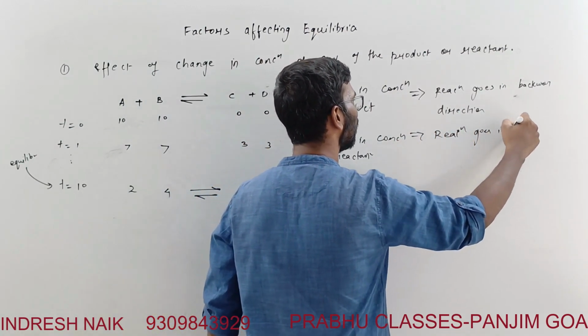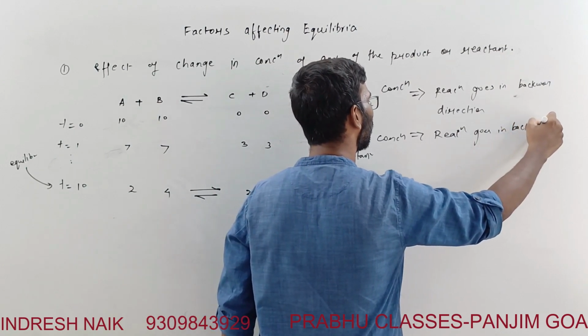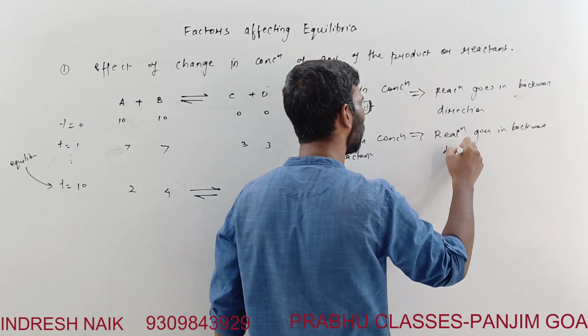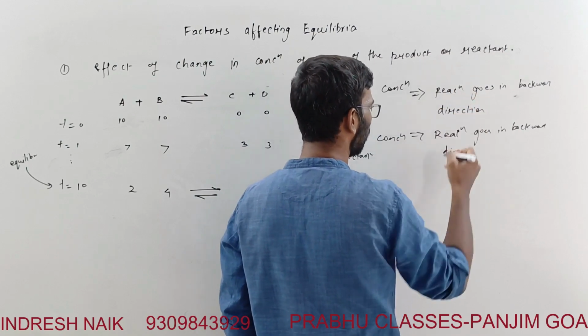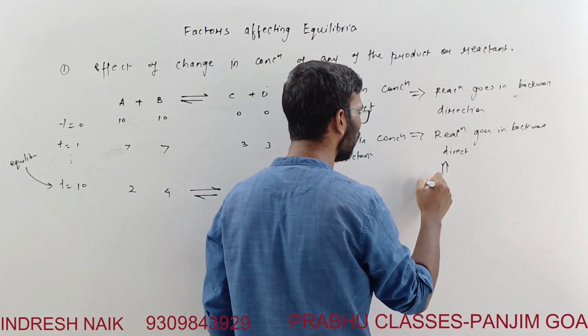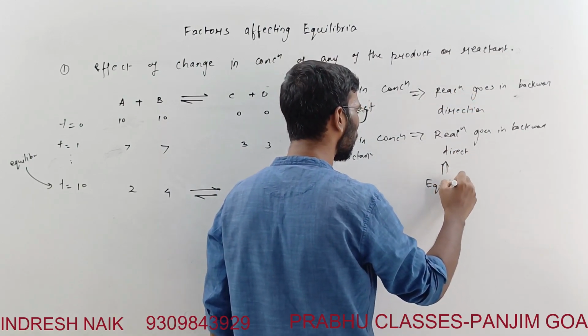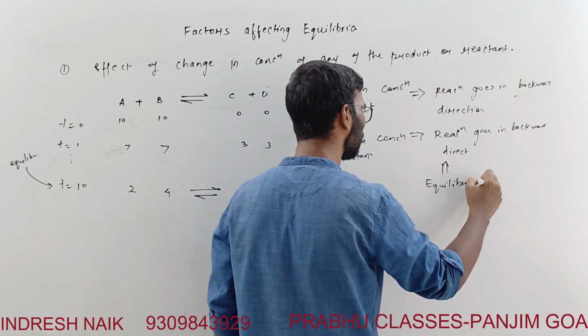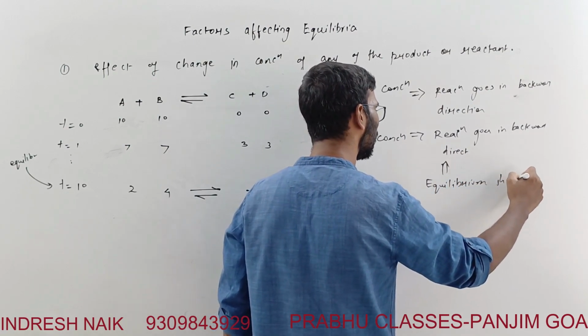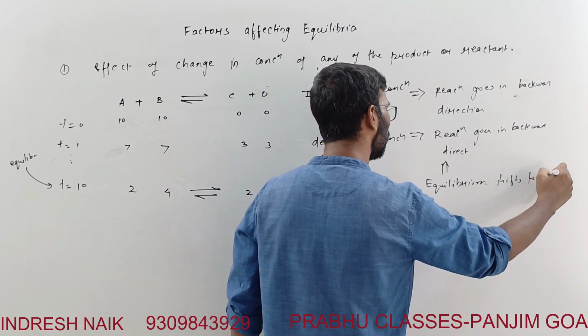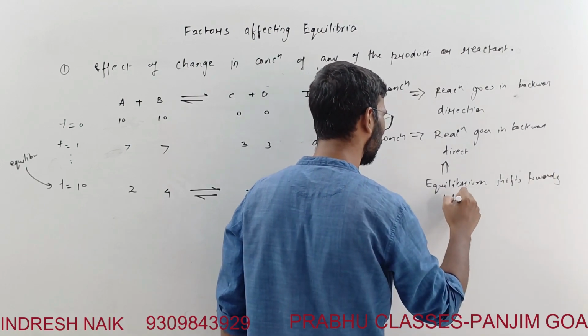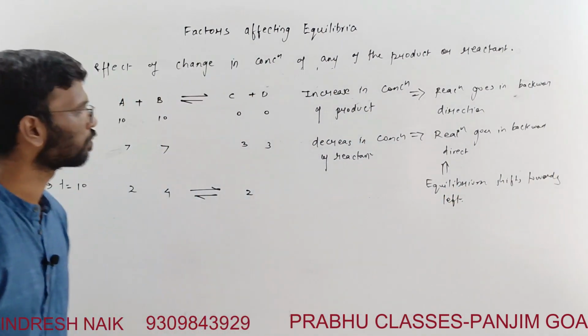What is the meaning of this? Meaning of this is that equilibrium shifts towards left. This is what it means, right?